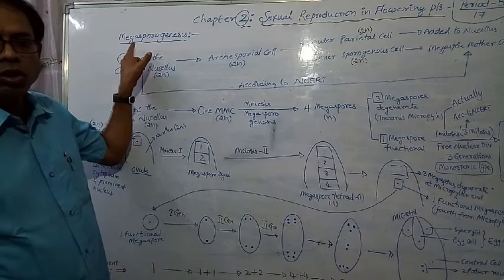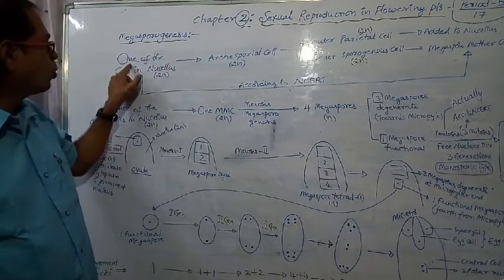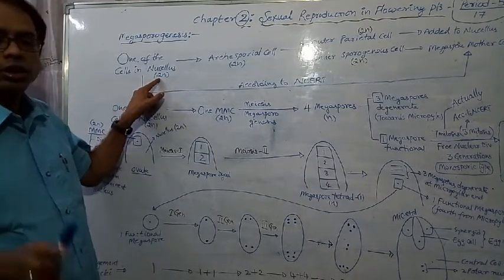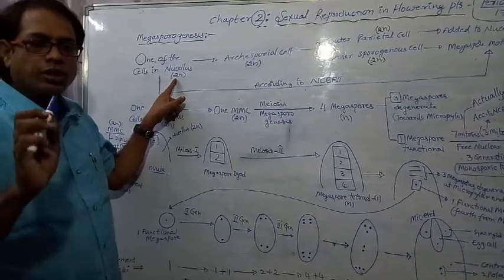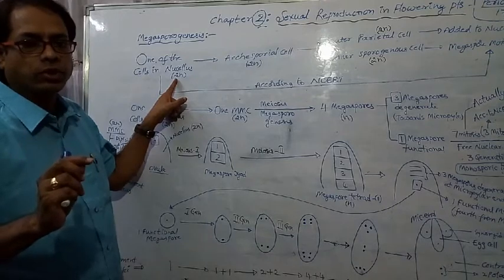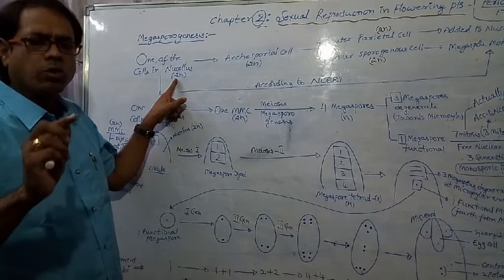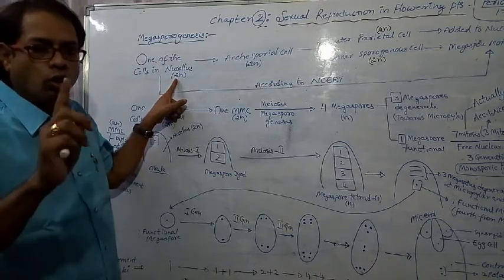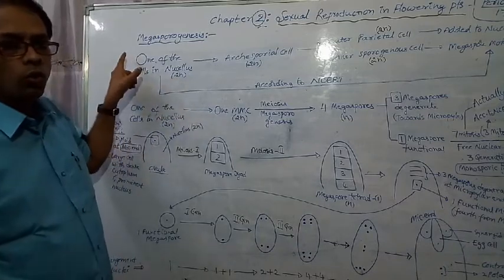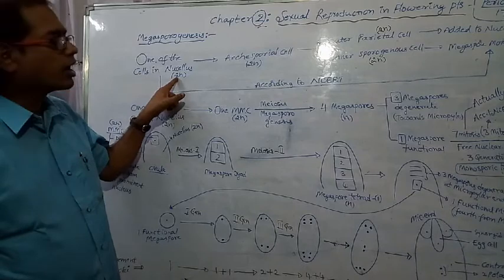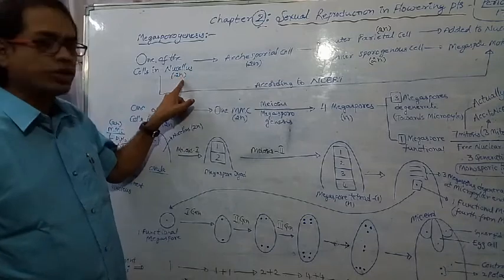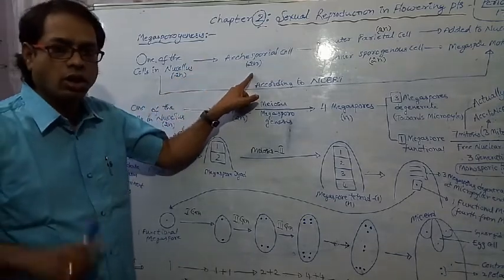Now I am going to explain megasporogenesis. One of the cells in the nucellus. What is the ploidy of the nucellus? 2n. Inside the ovule, the nucellus is present, and its ploidy is diploid. The nucellus contains many cells. Of those cells, only one nucellar cell converts into an archisporial cell. As the nucellus is diploid, the archisporial cell is also diploid.